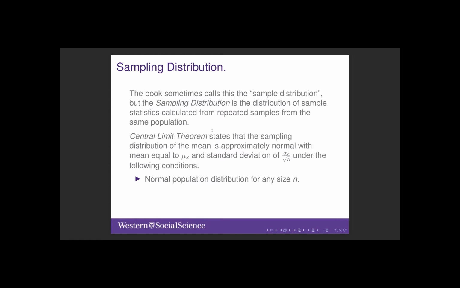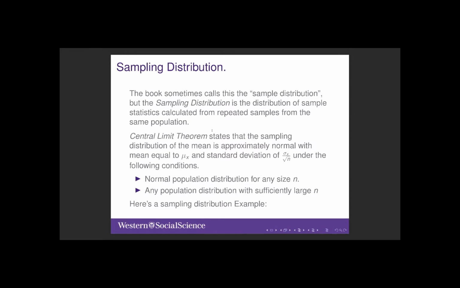It tells us how sample statistics are distributed. Note that this is a purely theoretical distribution because it depends on population characteristics that we will not know. We do know that this result, the normality of the distribution, holds in the following cases. When the population distribution is normal, for any sample size. When sample size is sufficiently large, some references say 30, others say 120, regardless of the shape of the population distribution.